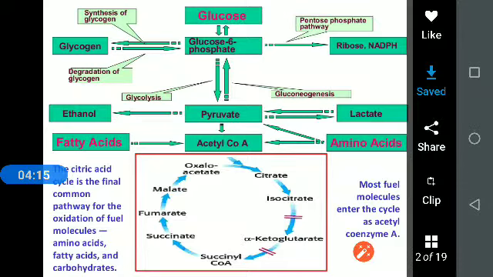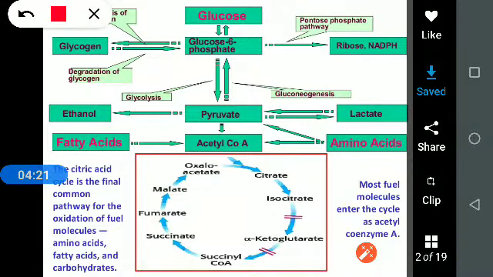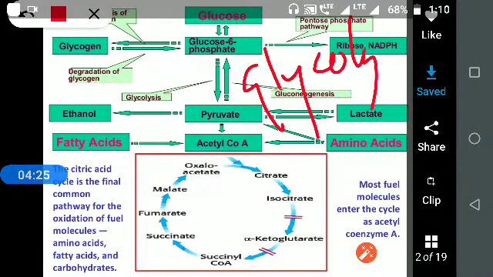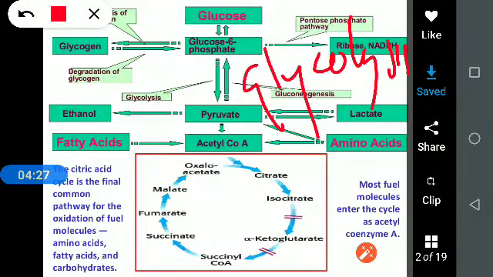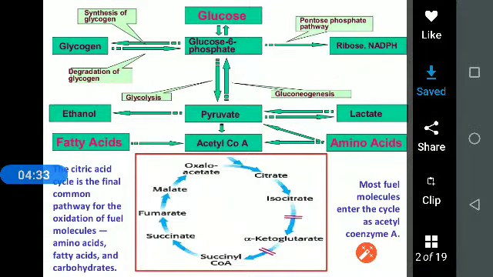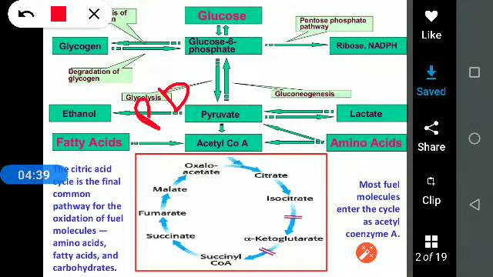In glycolysis, glucose is converted into pyruvate. That pyruvate is converted into acetyl CoA by the enzyme pyruvate dehydrogenase, PDH, a complex enzyme.